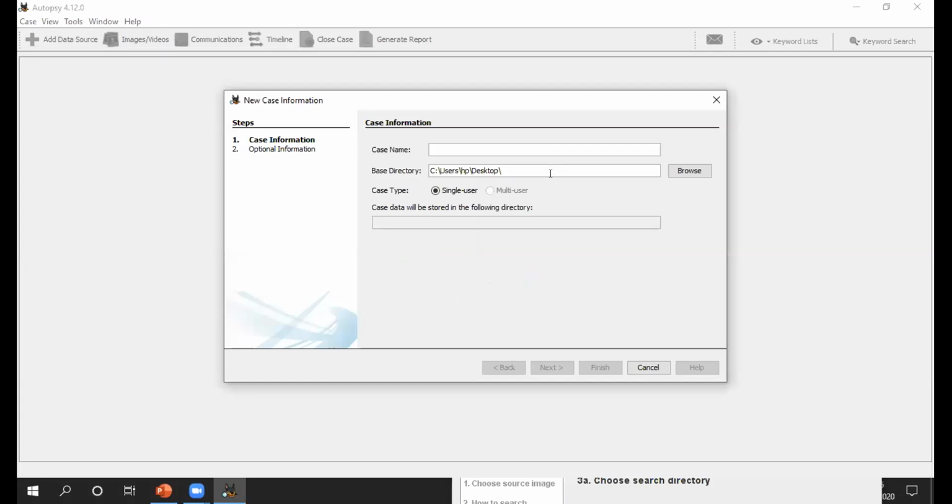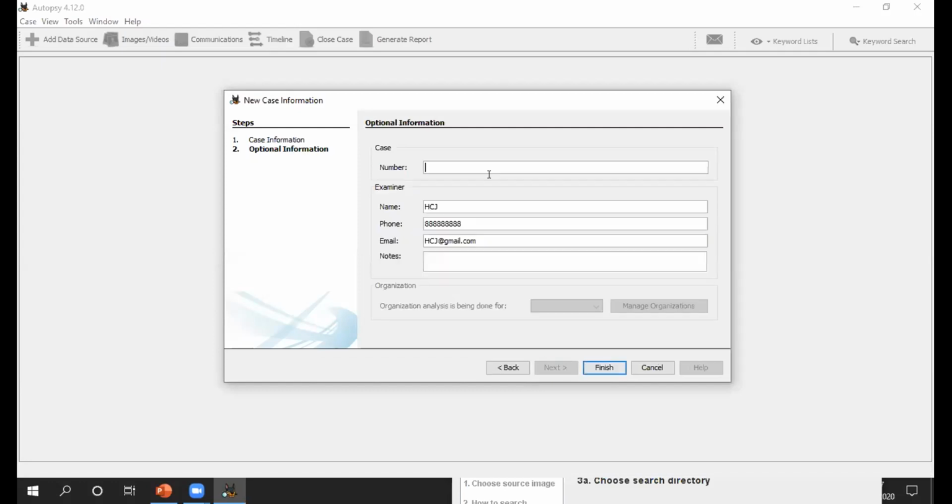I'll put the case name here. You can use any name, so I'll put C-101. Then the base directory, and the case type as single user. The data will be stored on the desktop, C101. Next, the case number is 101. Whenever an investigator uses Autopsy, they just have to fill in their own information, right? So I'll just finish here.